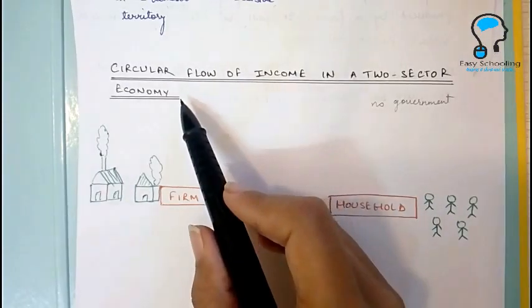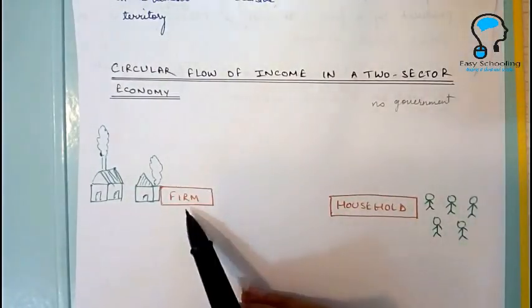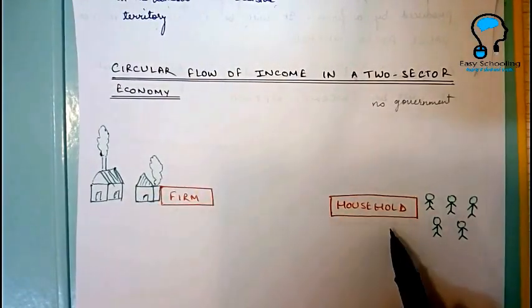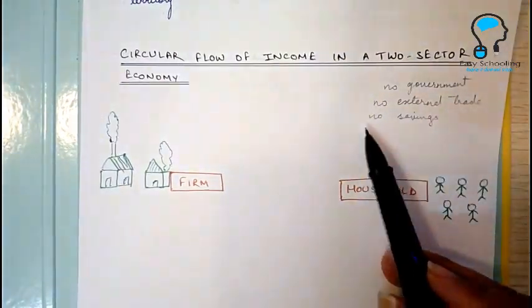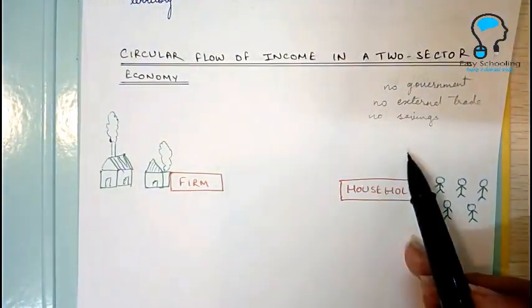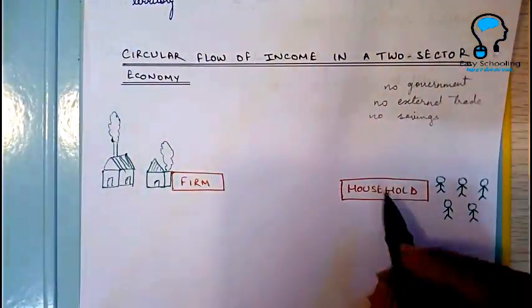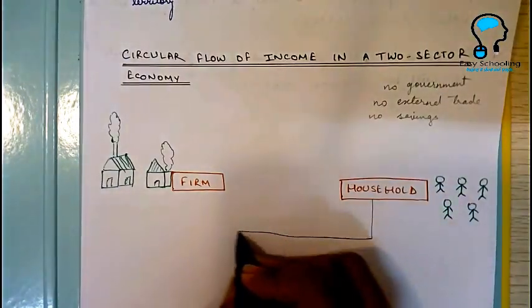Under this method, we are going to take a model of a simple economy where there are only two sectors, firm and household. There are some firms and there are some households. We have assumed that there is no government, there is no external trade, and there are no savings. Now, first thing that we need to know is that the households provide the firms with